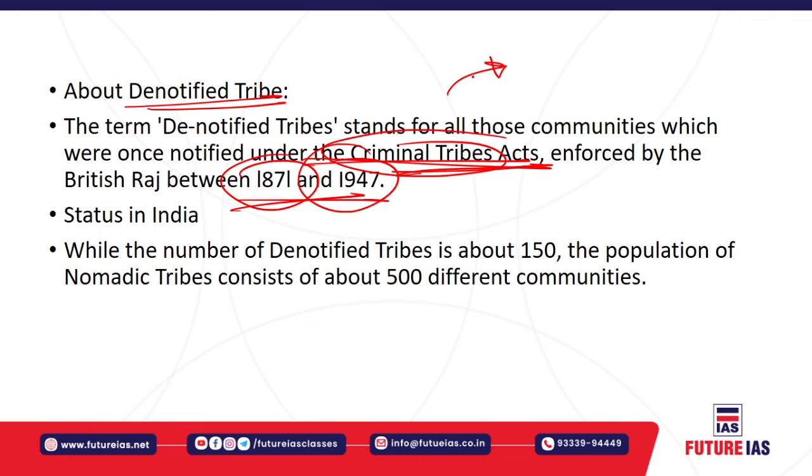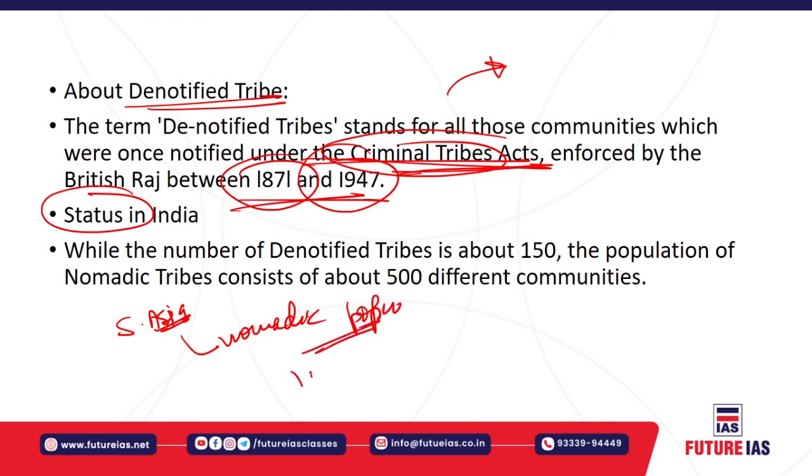If you consider the status in India, it has been estimated that South Asia has the world's largest nomadic population. In India, roughly 10% of the population is denotified and nomadic.